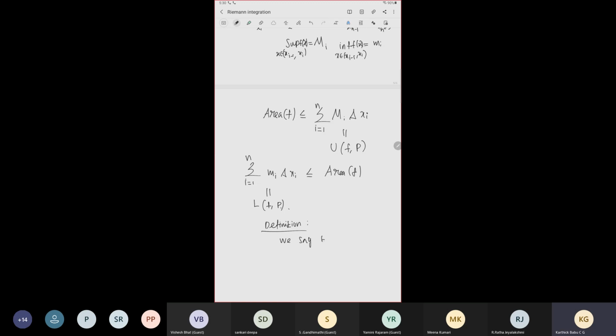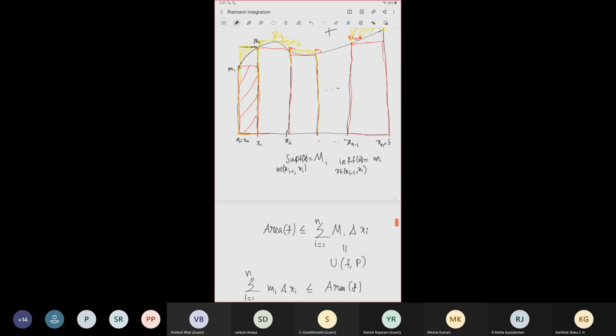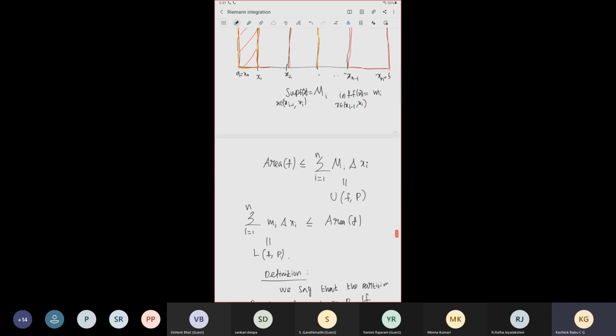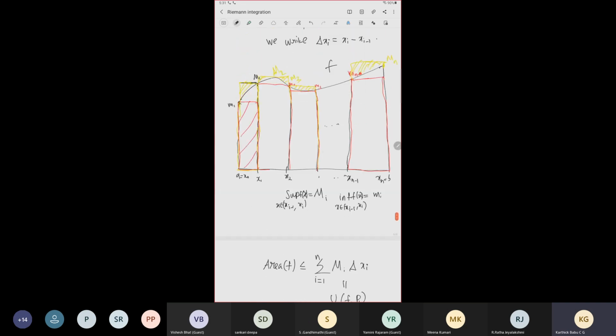We say that the partition P2 is a refinement of P1 if P2 contains P1. That is, all the endpoints of P1 also belong to P2, and it has some extra points. That's what it means. So call it P1, the first partition.